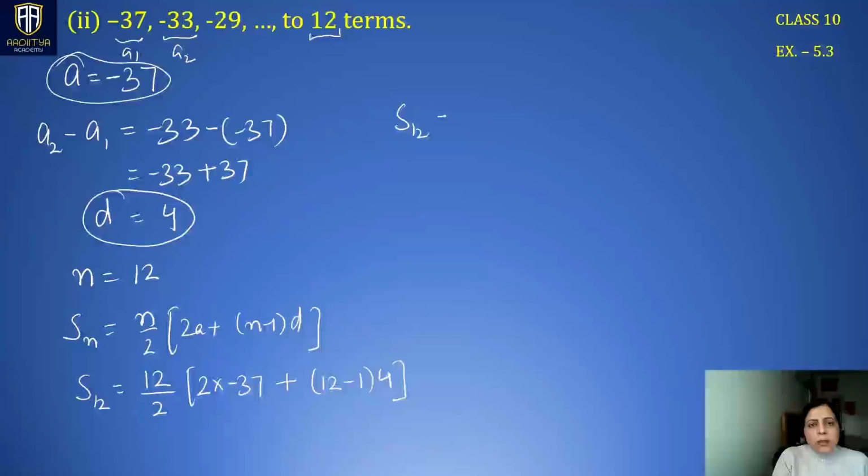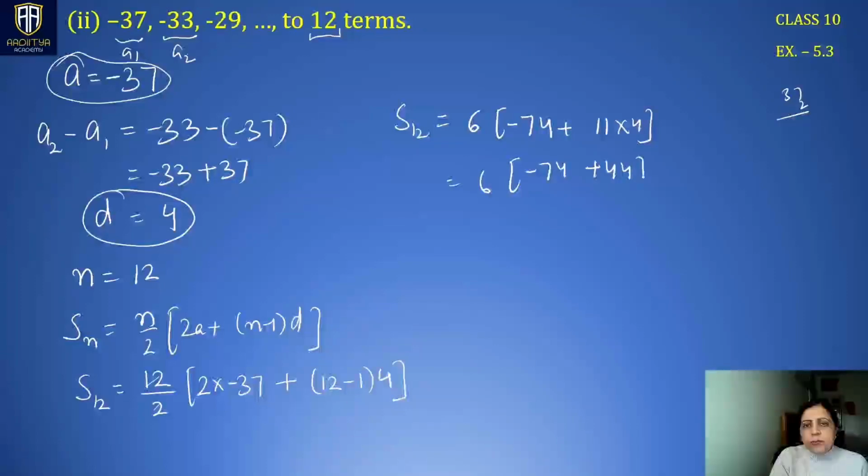So S12 becomes 12 divided by 2, which is 6, multiplied by (37 twos are 74, so minus 74, added to 11 times 4). That is 6 times (minus 74 plus 44).